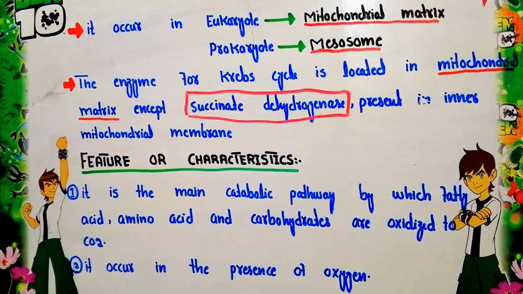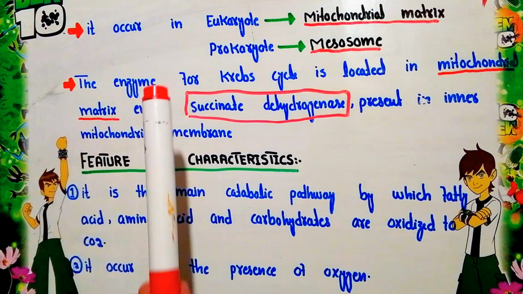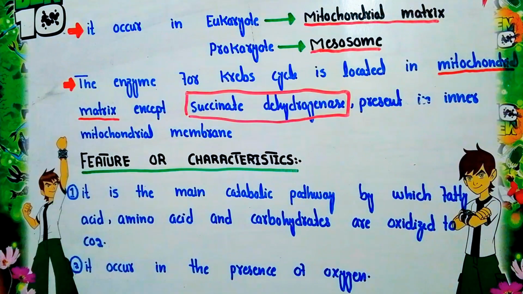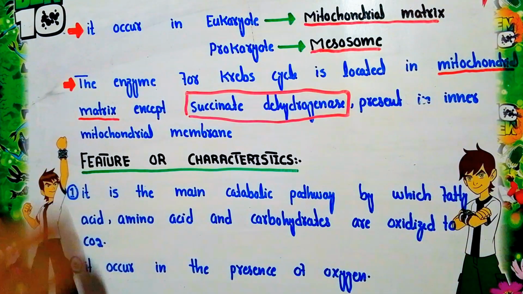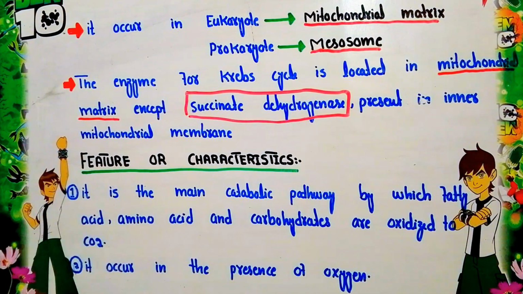These enzymes are mainly located in the mitochondrial matrix, because the Krebs cycle occurs in the mitochondrial matrix, except one enzyme, succinate dehydrogenase, which is present in the inner mitochondrial membrane. So this is one of the exceptions regarding the Krebs cycle enzymes.